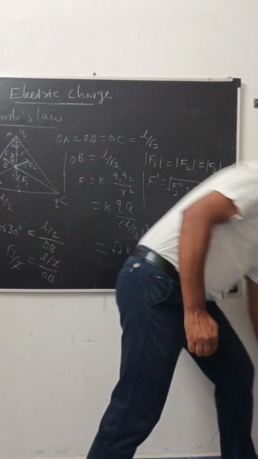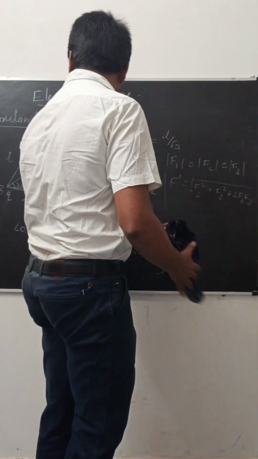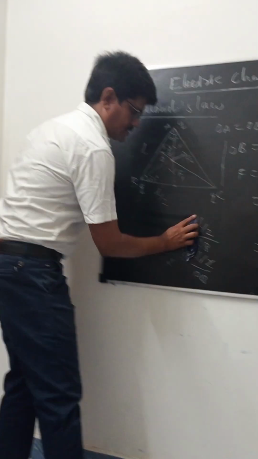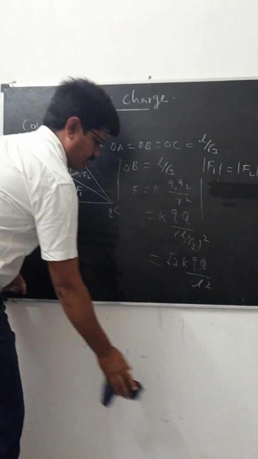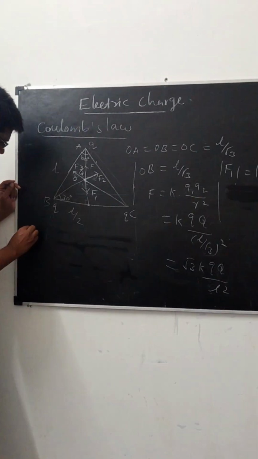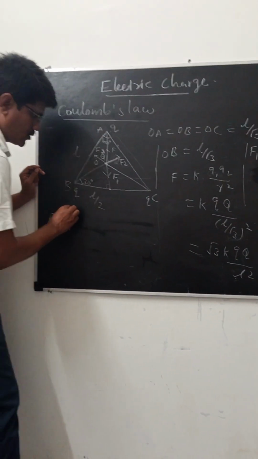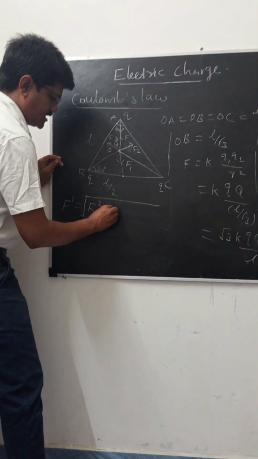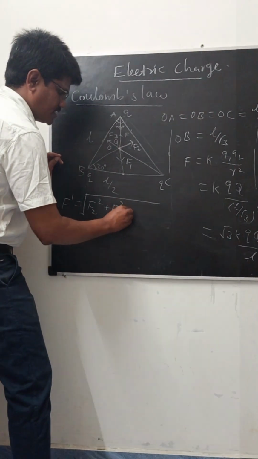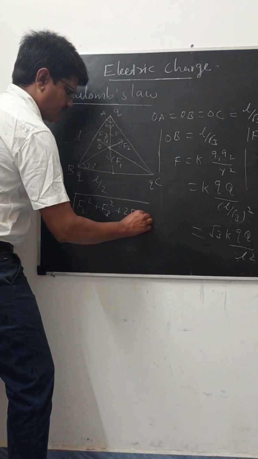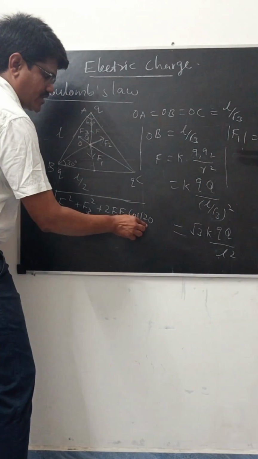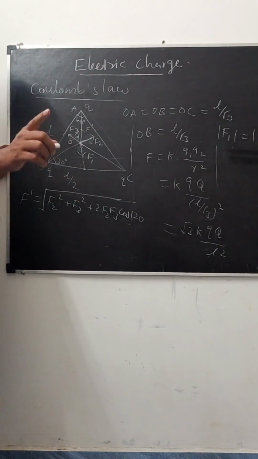Now the equation is going to be written here. F dash equals the square root of F2 square plus F3 square plus 2 F2 F3 cos 120. The value of cos 120 is minus 1 by 2.